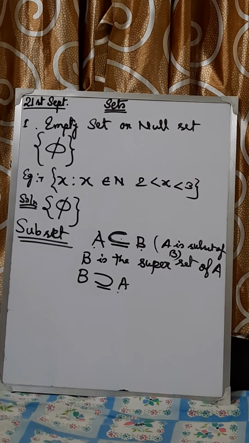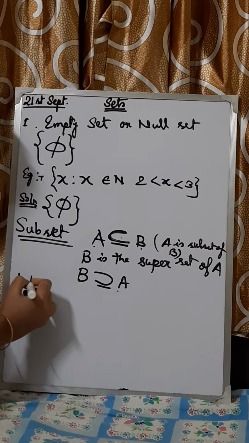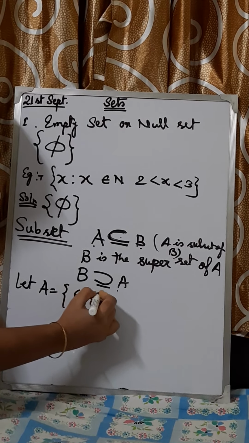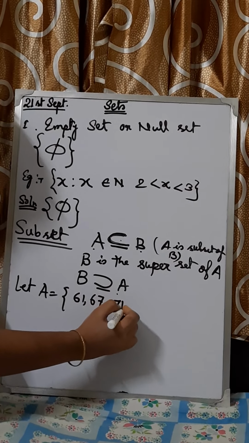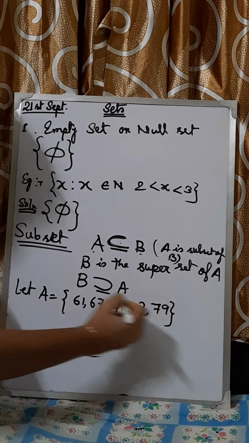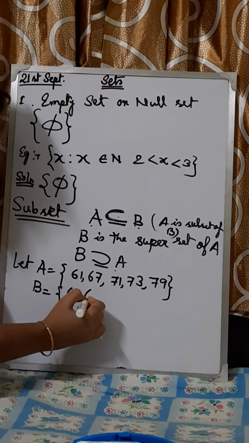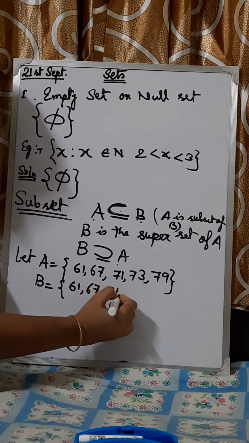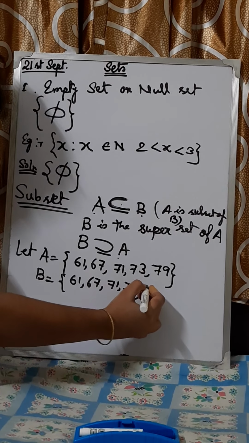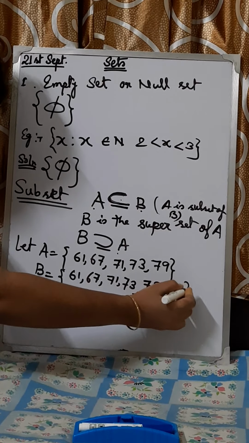Now, take an example. Let A = {61, 67, 71, 73, 79} and B = {61, 67, 71, 73, 79, 83}.